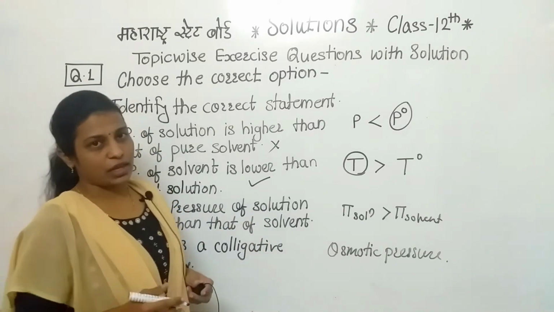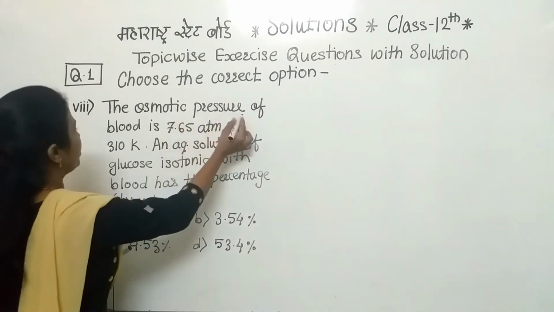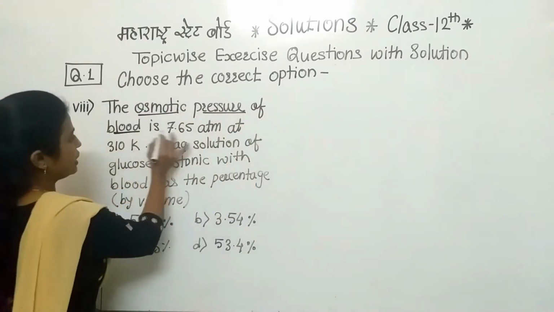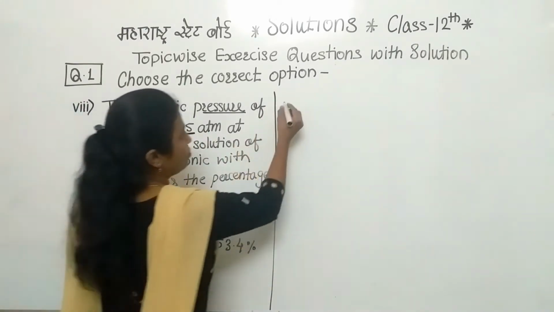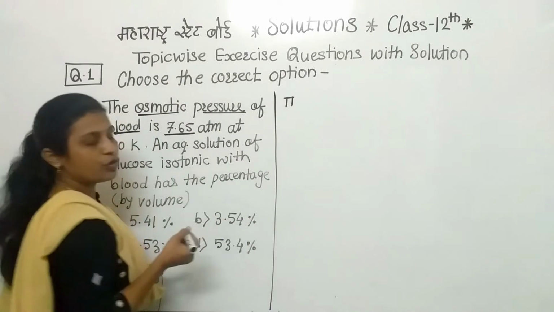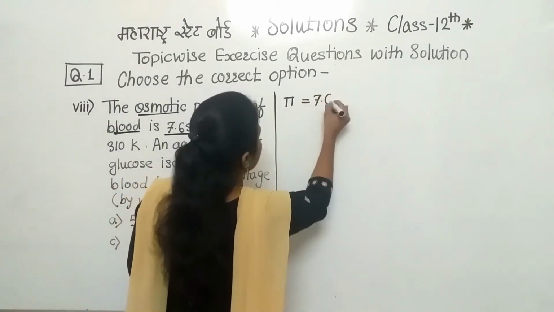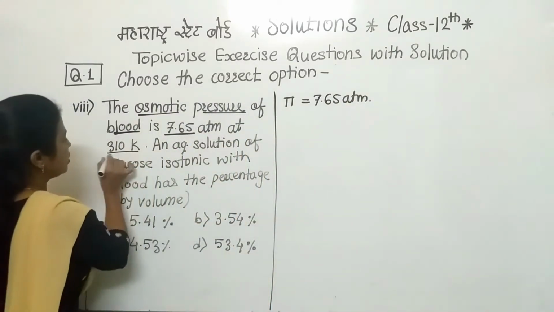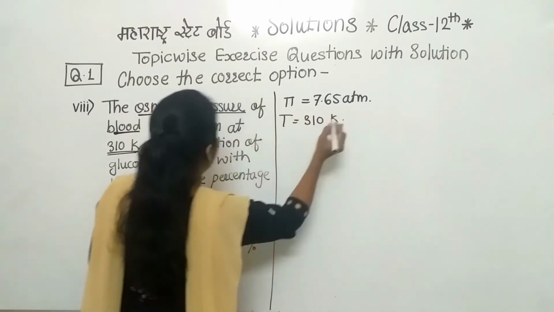So we have completed the first MCQ of the second part. Now we'll discuss the next one. In that MCQ, what is given? The osmotic pressure of blood is 7.65. I will write it here one by one. Osmotic pressure, denoted by pi, is 7.65 atmosphere, at 310 Kelvin. The temperature is also given, that is 310 Kelvin.